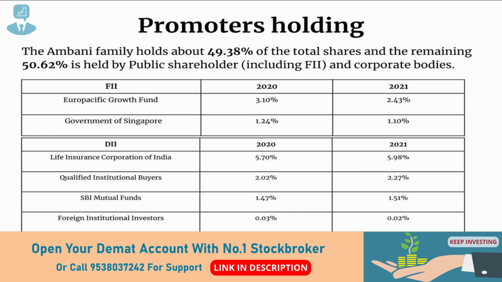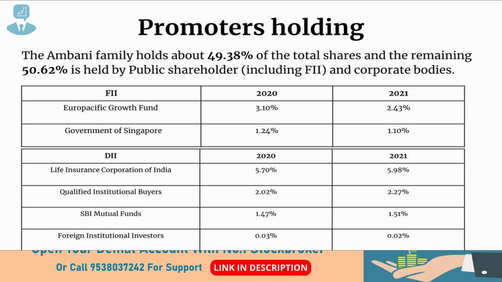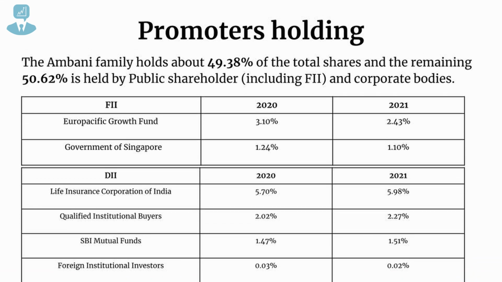The major holding comes from Europacific Growth Fund, which has about 2.43% stake of Reliance Industries in the current year. The government of Singapore owns about 1.1%. LIC of India has increased its stake from 5.07% in 2020 to 5.98% in 2021. Other qualified institutional buyers, SBI Mutual Fund, FIIs also hold a small portion of the Reliance Industries stake.